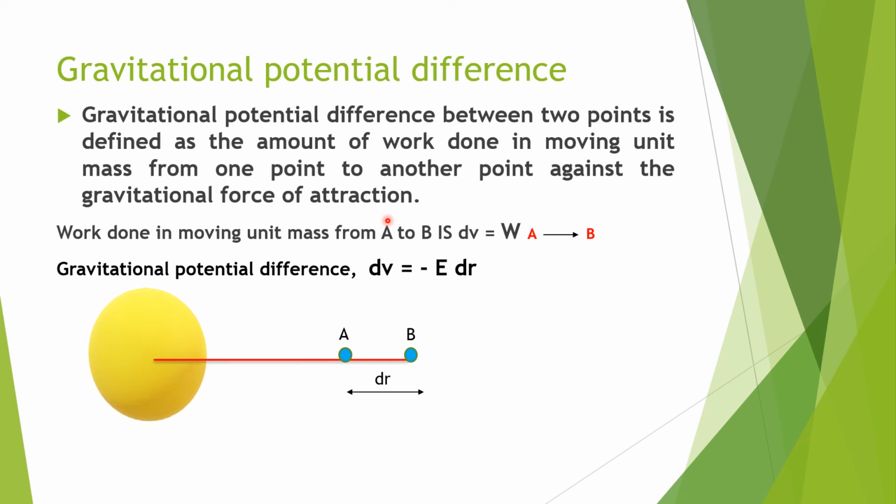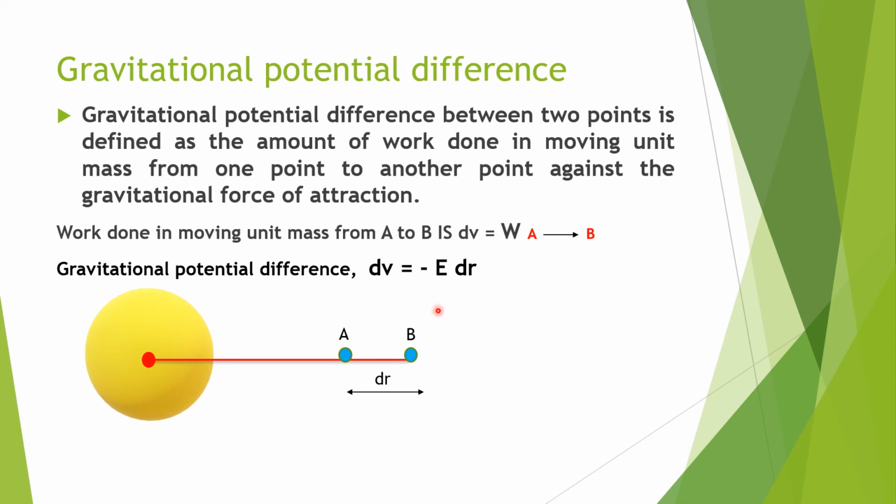So we can say that work done in moving unit mass from A to B is dV, which means dV is equal to W, which is nothing but work done in moving unit mass from A to B.